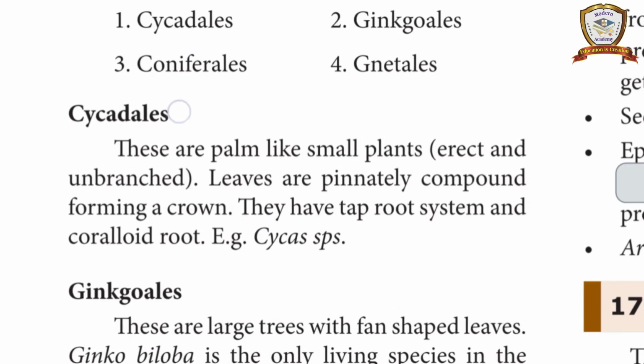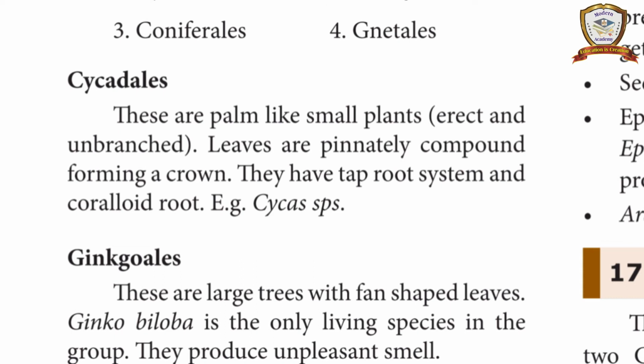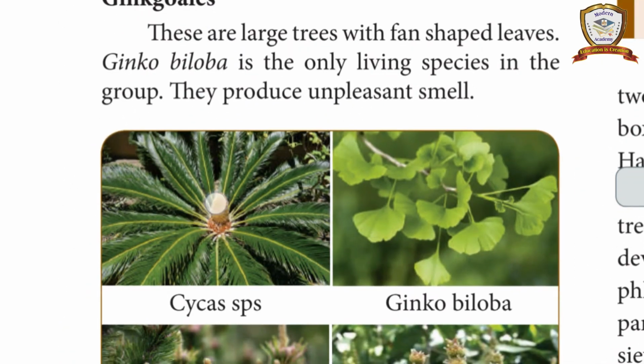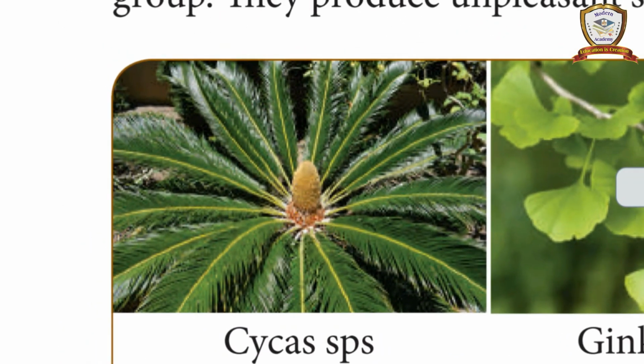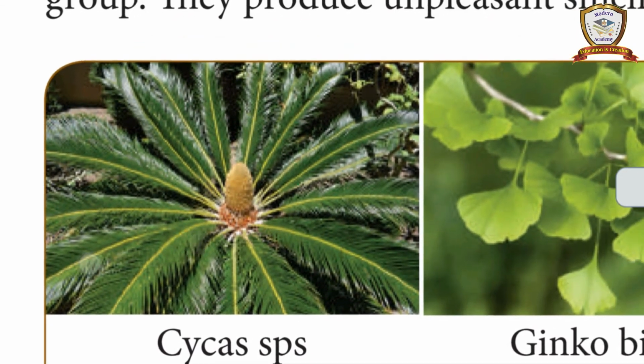First is Cycadales. The plants look like a small palm tree. See here, the first picture, it is a Cycas species. It looks like a small palm like structure, and it is erect and unbranched. Here there is no branching. The leaves are pinnately compound. See the leaves? The leaves are pinnately compound.